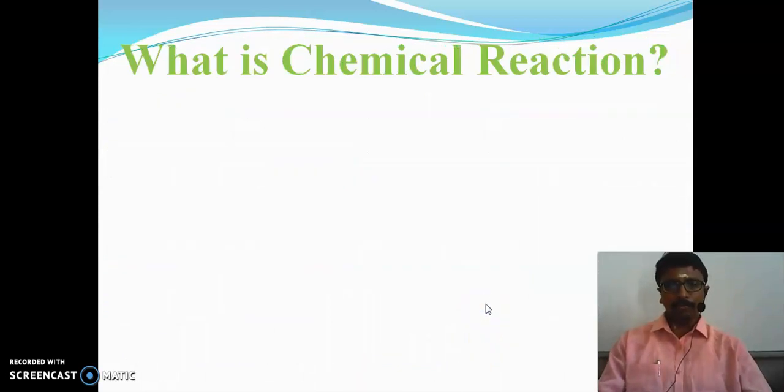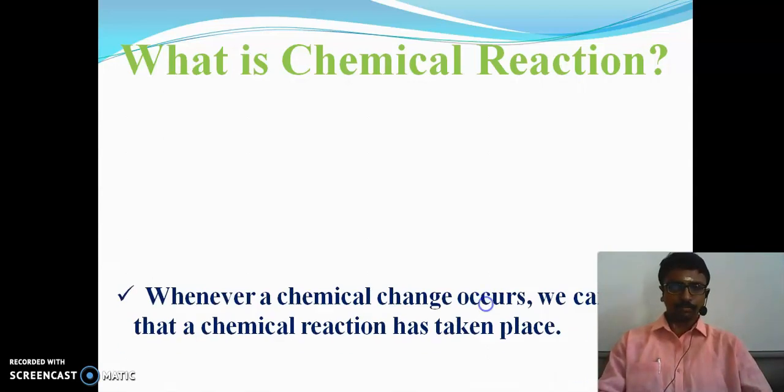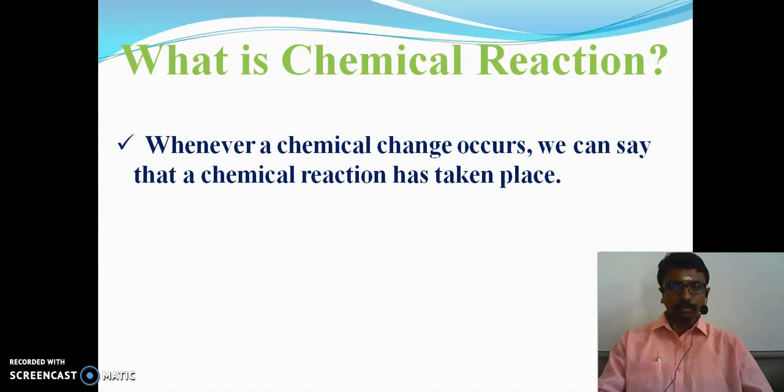And next we will see, what is a chemical reaction? A chemical reaction is nothing but whenever a chemical change occurs.